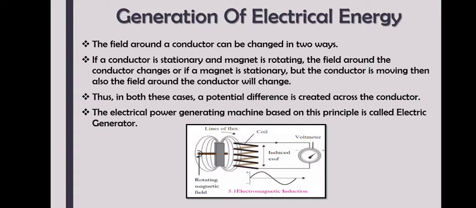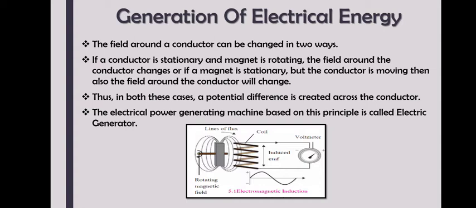Here a basic electromagnetic induction is shown. Correct? Where you can see the rotating magnetic field, then lines of flux, meaning the magnetic field lines, a coil which is your conductor, and a voltmeter to check the potential difference which is generated. So here you can see the magnet and coil.